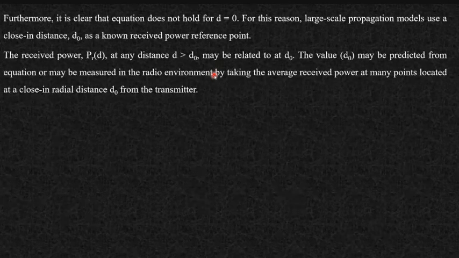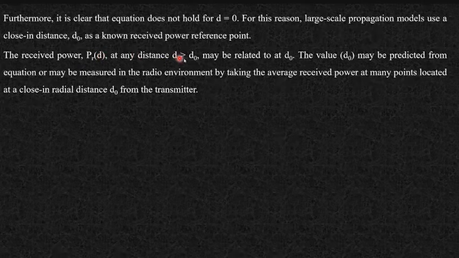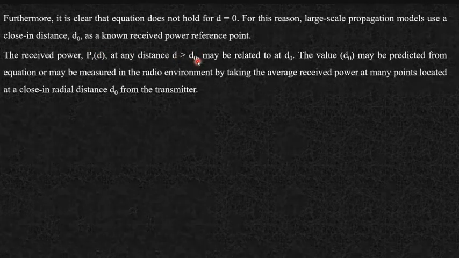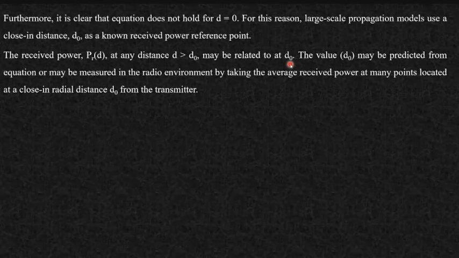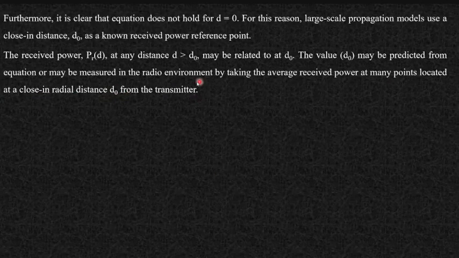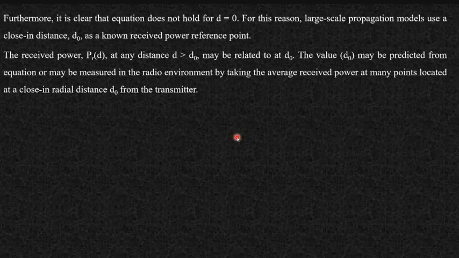And that's why the received power, which is a function of d, if I want to measure the received power at a distance d which is greater than d0, ये d0 reference distance है आपका, ठीक है, which is close in distance but greater than the Fraunhofer distance, may be related to the power at d0. ठीक है, the value of d0 may be predicted from the equation or may be measured in the radio environment by taking the average received power at many points located at close in radial distance d0 from the transmitter. ये d0 distance is a close in distance, where you can easily find out the power. या तो आप उसको फॉर्मूला के साथ निकालिए या फिर आप मेजर करके निकालिए. सो d0 इज अ क्लोज इन डिस्टेंस वेयर आई कैन इजीली मेजर माय रिसीव्ड पावर, बट जो मुझे मेजर करना है एक्चुअली वो उससे ज्यादा है.